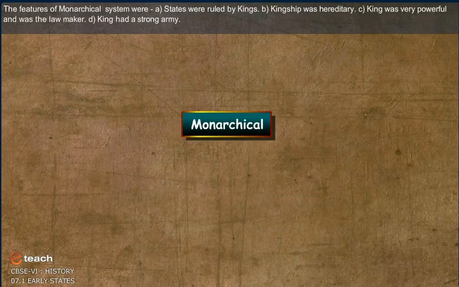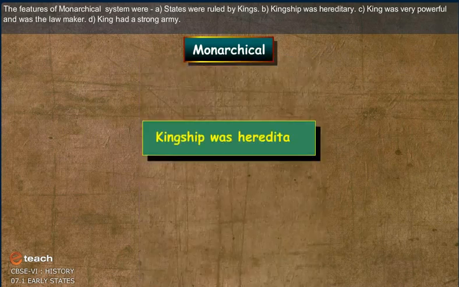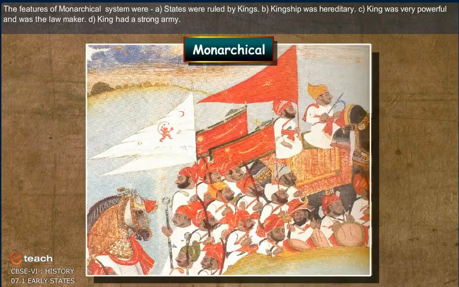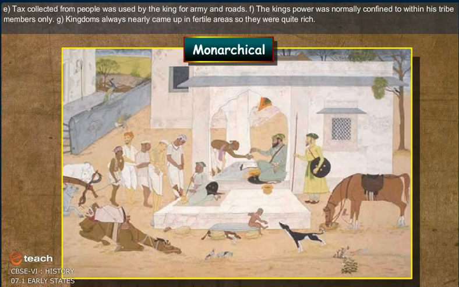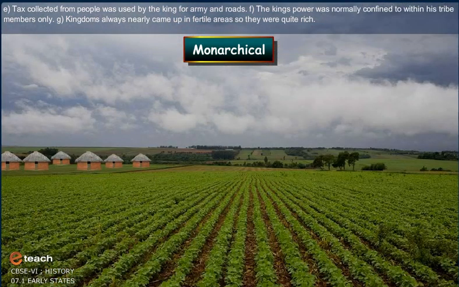The features of the monarchical system were: states were ruled by kings. Kingship was hereditary. The king was very powerful and was the lawmaker. The king had a strong army. Tax collected from people was used by the king for the army and roads. The king's power was normally confined to within his tribe members only. Kingdoms nearly always came up in fertile areas, so they were quite rich.